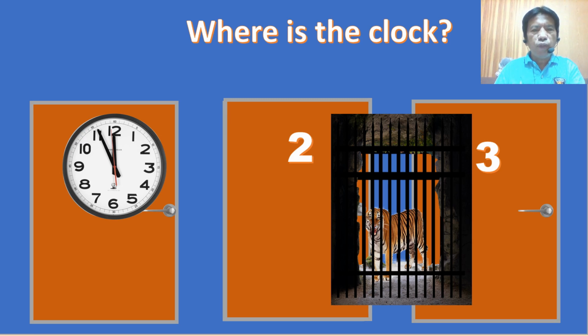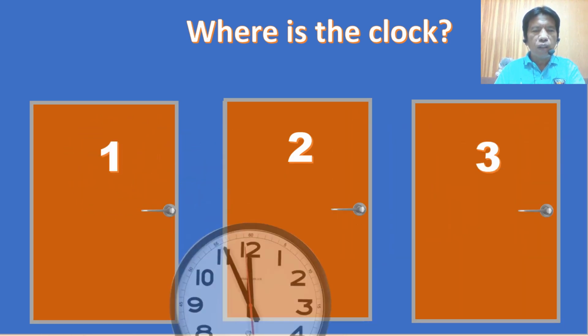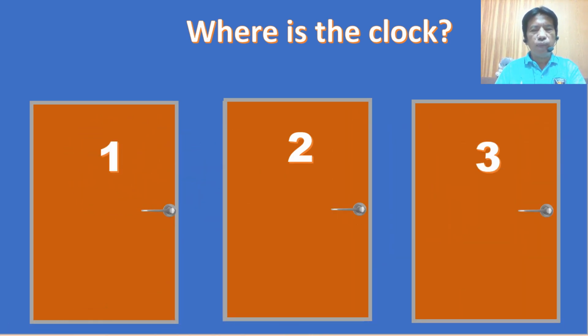Here is our game for today. Where is the clock? The clock will be hidden behind the doors. Be careful with the tiger. Are you ready? Okay, where is the clock? Choose the door number. Is it number 1, 2, or 3?